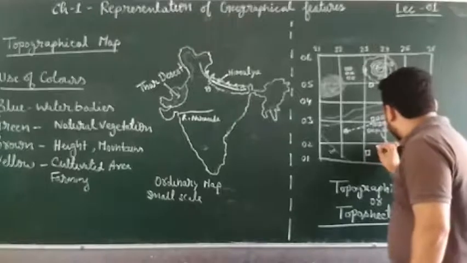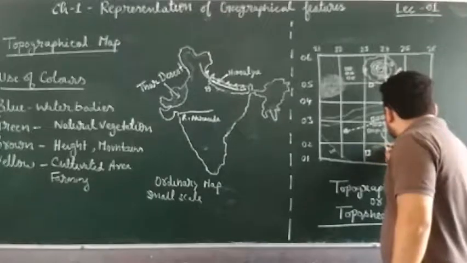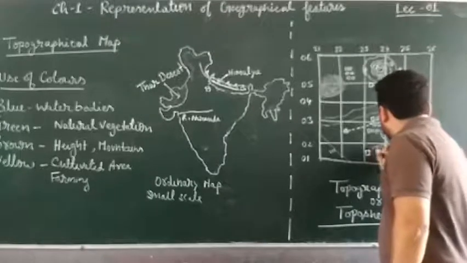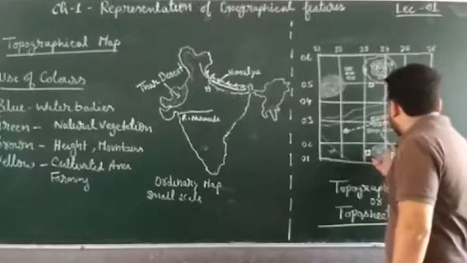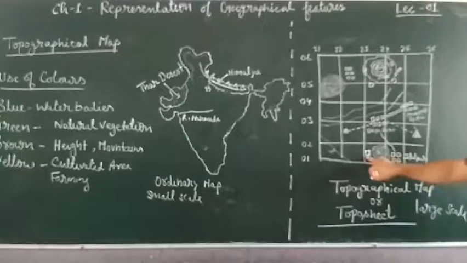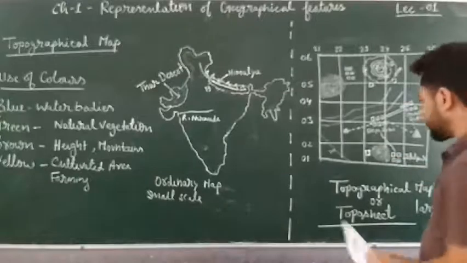With the help of yellow color. Suppose this much area is where farming is going on, so I will show it with yellow color. This is Blooming Birds School. This is Jalalpur. And here we can show this area with the help of yellow color, right?